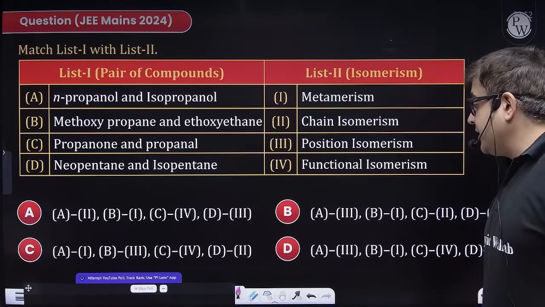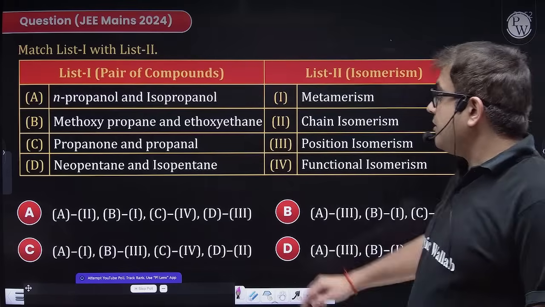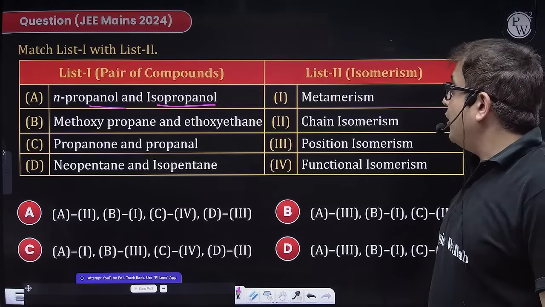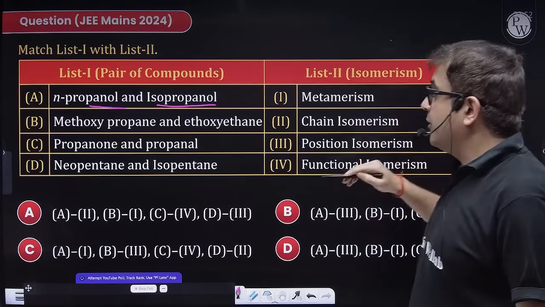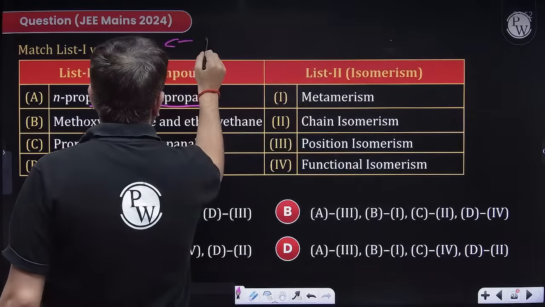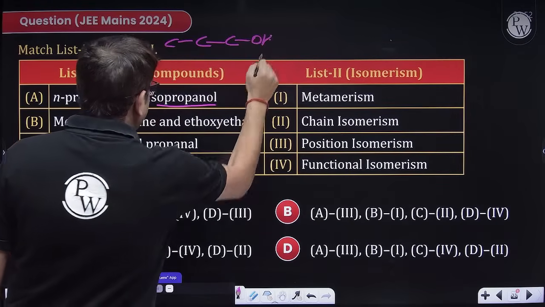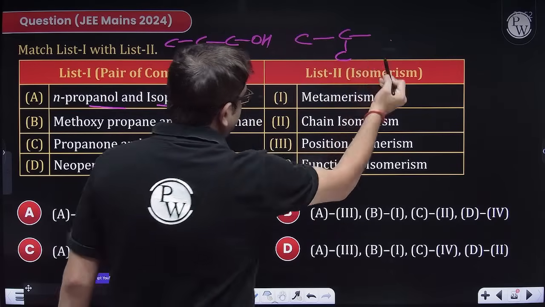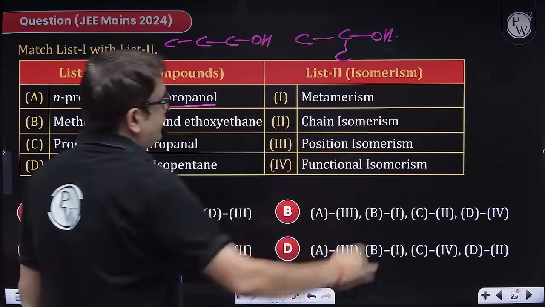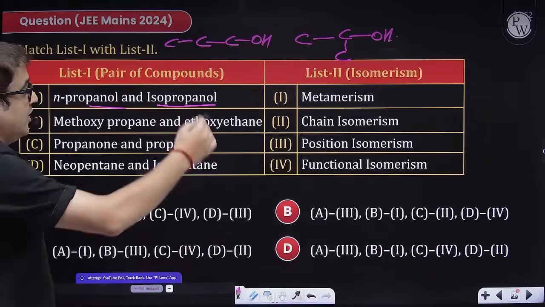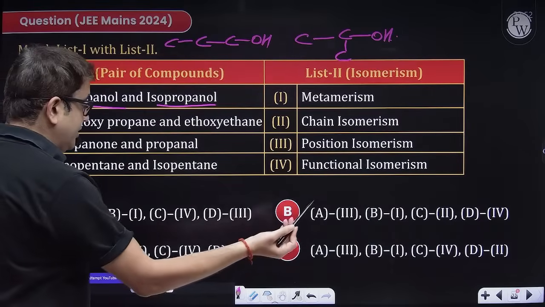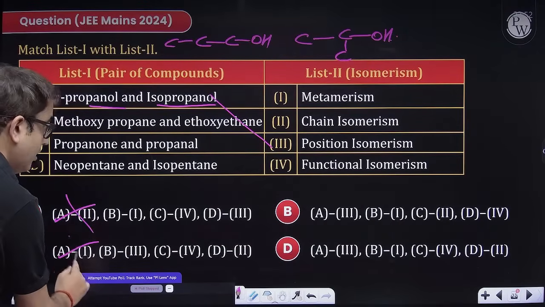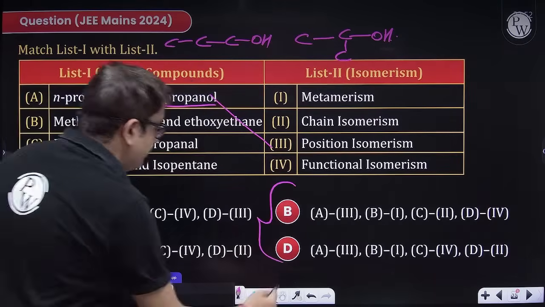Now the question says n-propanol and isopropanol are what isomer? What is n? n is normal. So normal is 3 carbon with an OH. Iso as in first carbon, second carbon, a methyl branch and a free valency. And to that free valency, if you add OH, this is isopropanol. So they are positional isomers. So that means A is 3. So gone, gone. These two may be your answer.